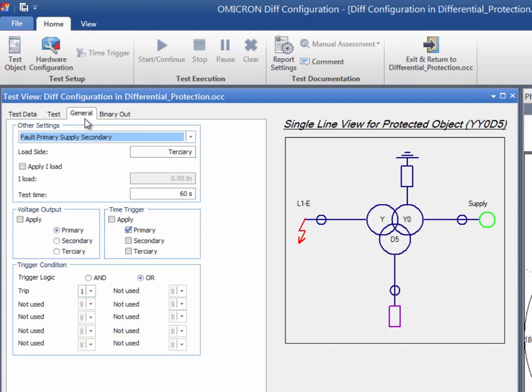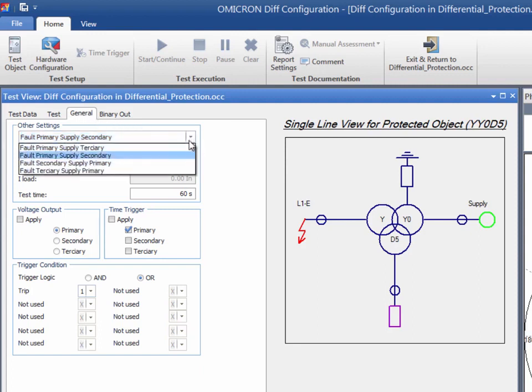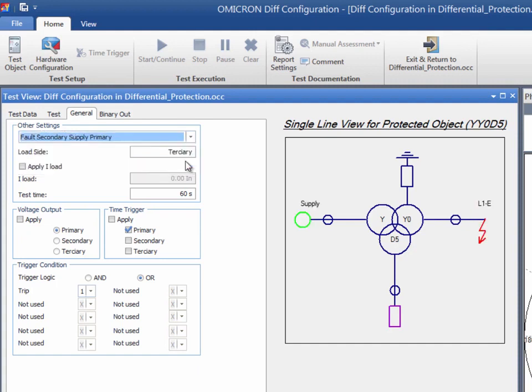The default setting here is Fault Primary Supply Secondary. However, we can locate the fault at the secondary side. The single-line diagram changes accordingly. For transformers with 3 windings, you can apply a load current. This load current is applied to the 3rd winding, as displayed in the single-line diagram.